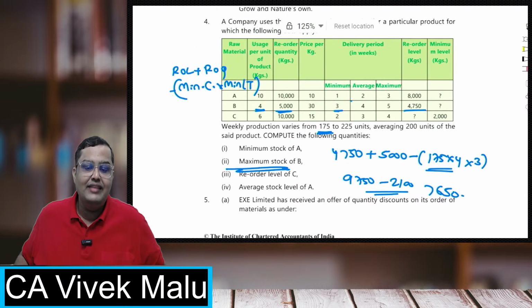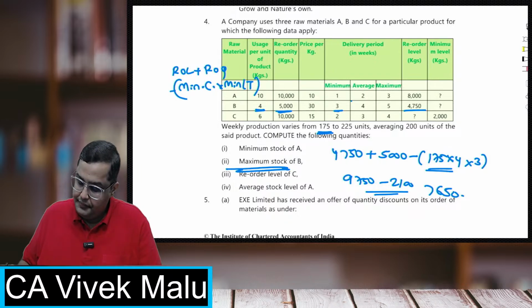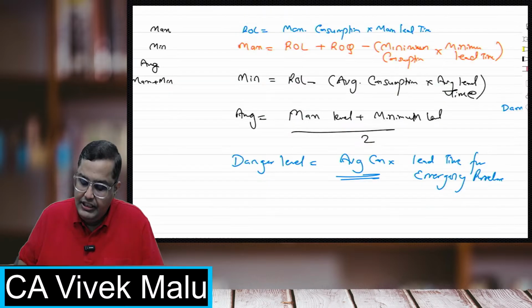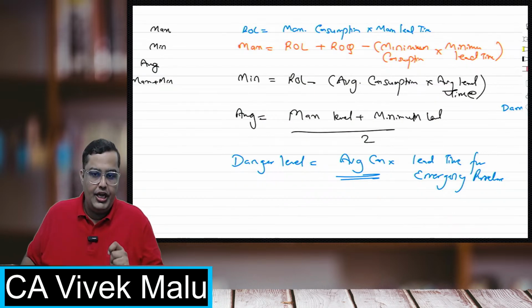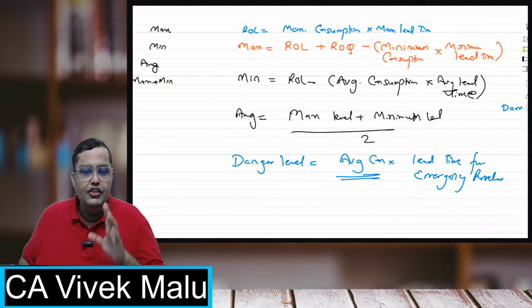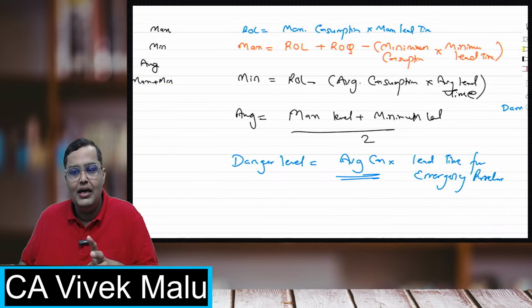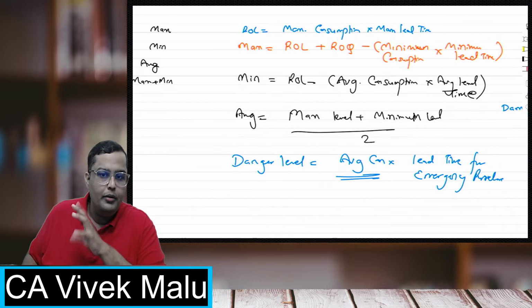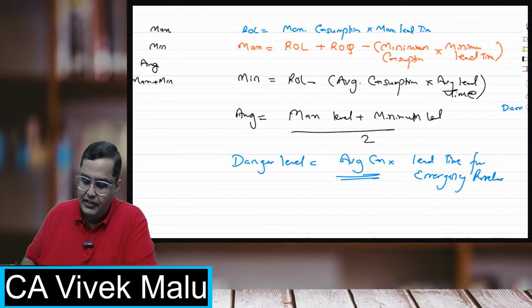Any queries, please ask. I'm intentionally going slow in this chapter because I know this is the score area. This is where students will score marks. Every student will be able to secure marks in standard costing. Not everybody will be able to secure marks in maybe marginal costing or budget. But everybody has to secure marks in this chapter. That is why we are going slow.